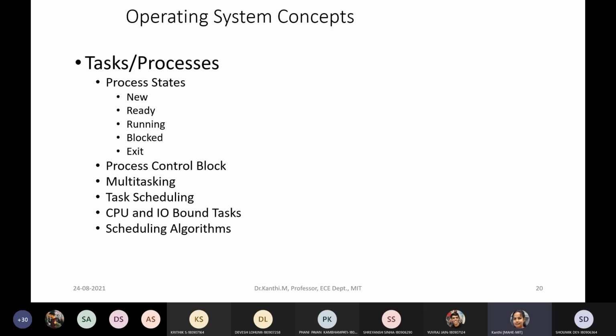That is, the process states. What I mean here is, there is a process state diagram. When the process is created, there is a new process. Process is a set of instructions. These instructions are executed on the processor.